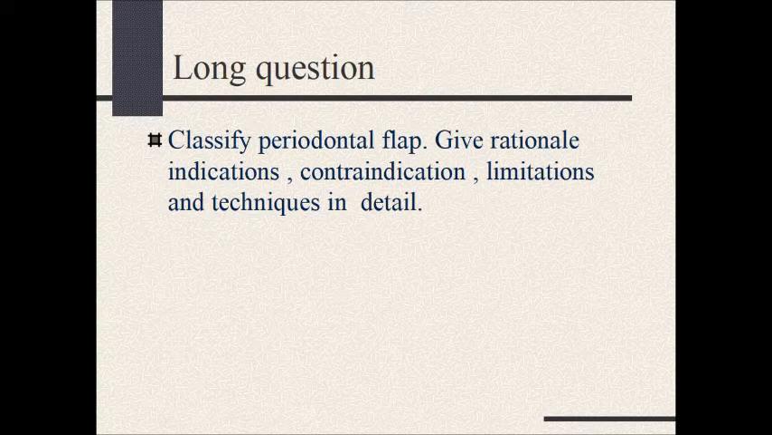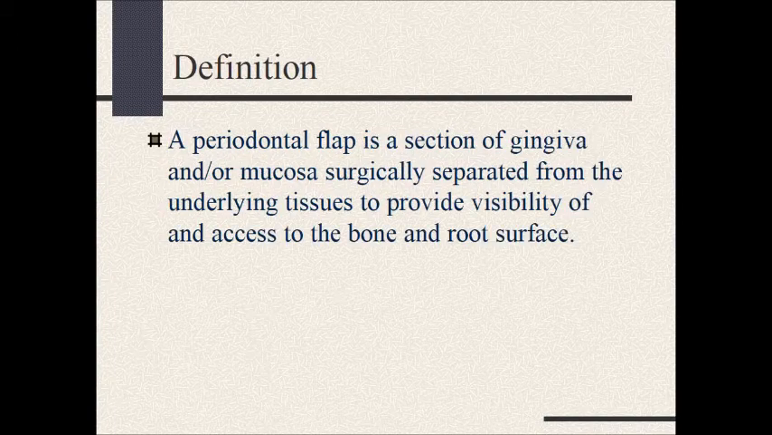So the long question is: classify periodontal flap, give rationale, indication, contraindication, limitations and technique in detail. Now coming on to the definition, periodontal flap is a section of gingiva and/or mucosa that is surgically separated from underlying tissue to provide visibility of and access to the bone and root surfaces.